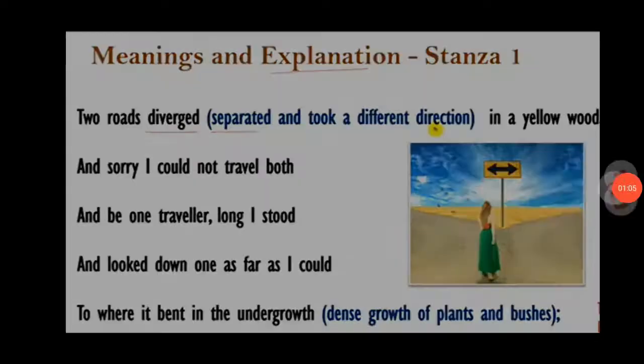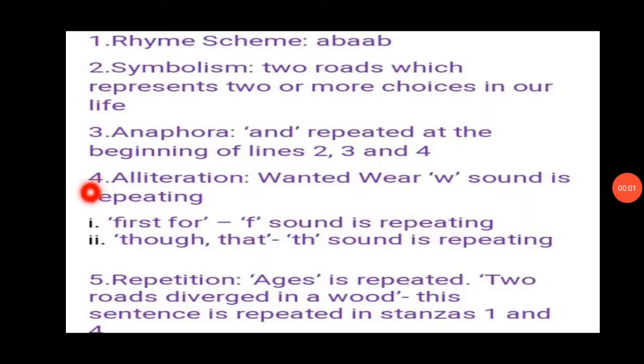Okay, now let us move on to another literary device, that is alliteration. Now what is alliteration? Alliteration is the repetition of a consonant sound at the start of two or more closely placed words. Now here students, you all are aware of consonants. We have 21 consonants, okay, and 5 vowels.